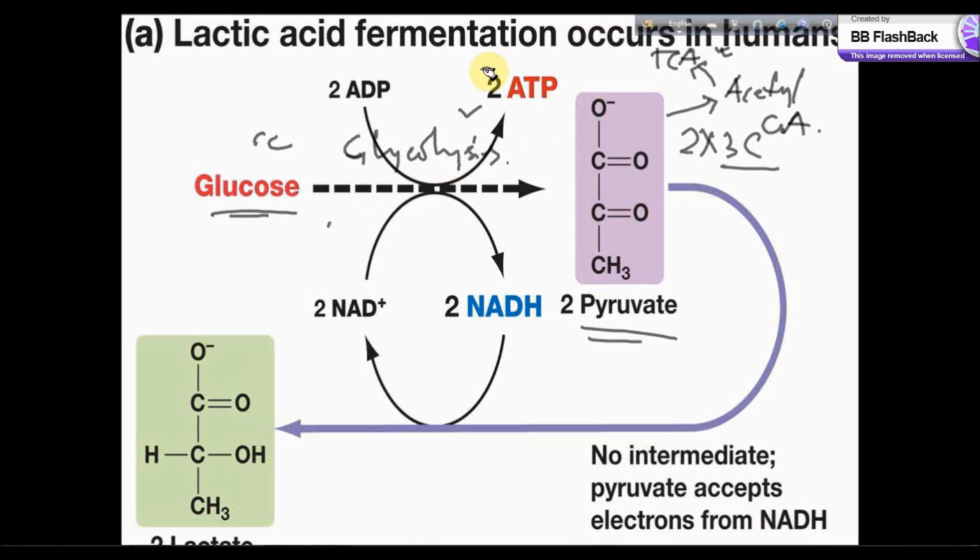In this case, the pyruvate undergoes a reaction with the help of the enzyme lactate dehydrogenase, which transfers hydrogen from the NADH to the pyruvate to produce lactate.